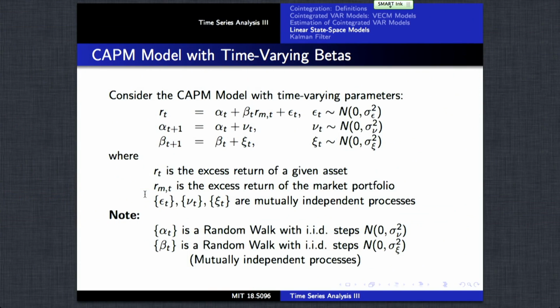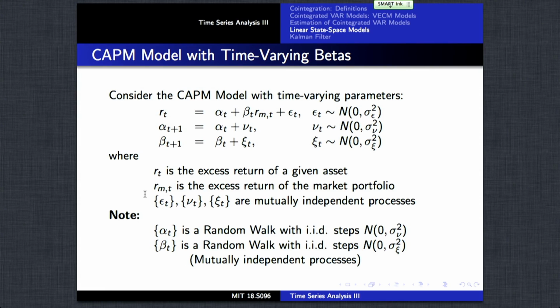So let's see how a capital asset pricing model with time-varying betas can be represented as a linear state space model. You'll recall we discussed this model a few lectures ago, where we have the excess return of a given stock, rt, is a linear function of the excess return of the market portfolio, rMt, plus error.